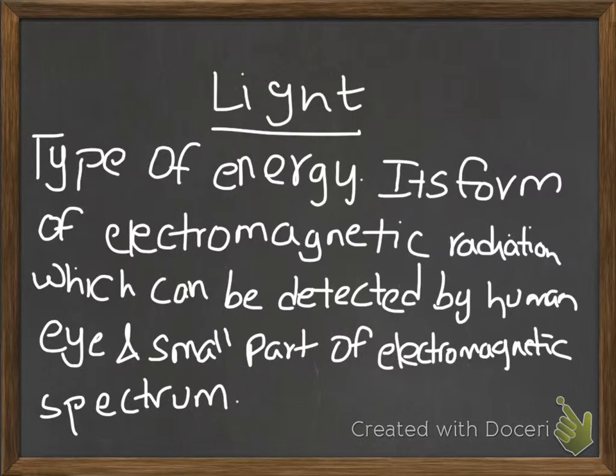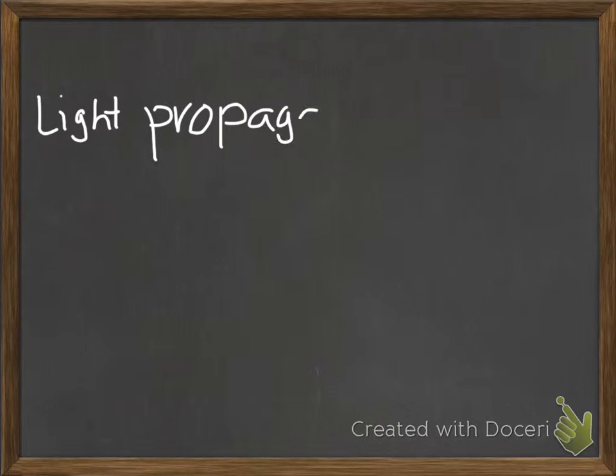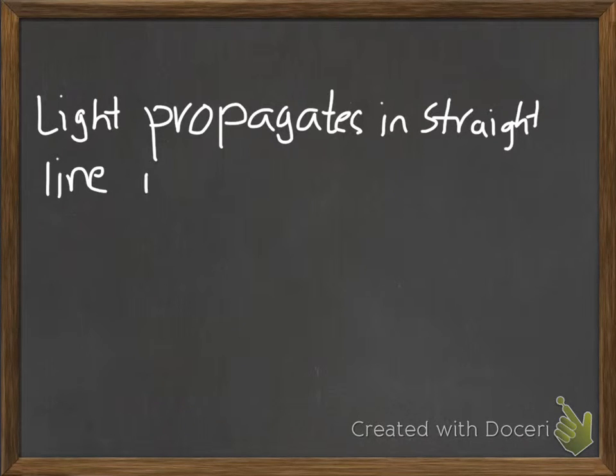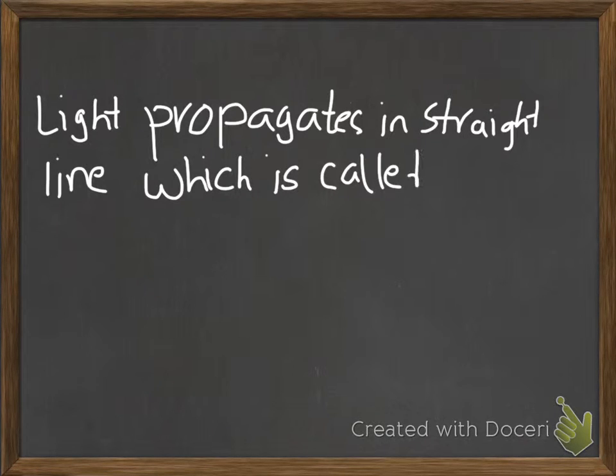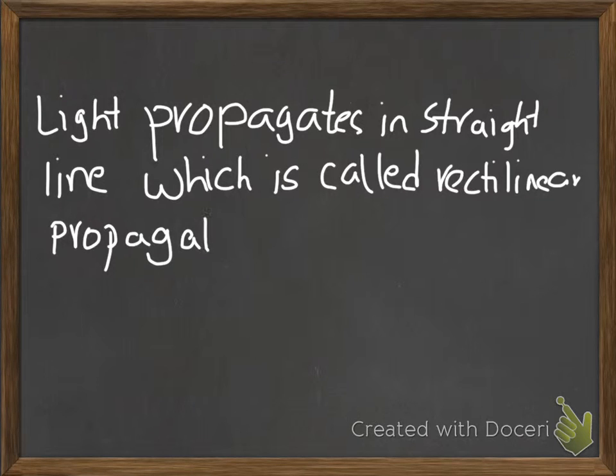So now let's see how light propagates. Propagation of light. Light propagates in a straight line, which is called rectilinear propagation of light. So this is how light propagates.